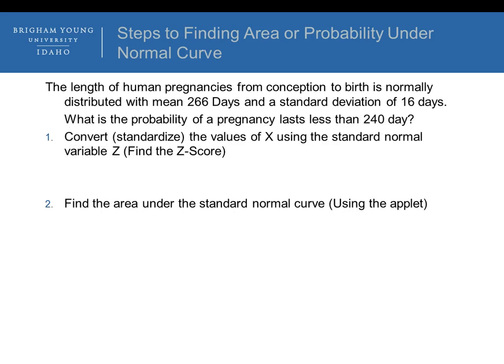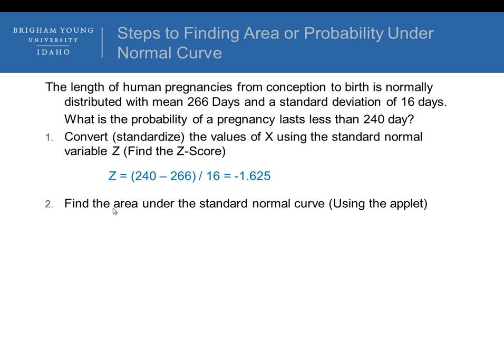Okay, so here's an example of how you can do this. The length of a human pregnancy from conception to birth is normally distributed with a mean of 266 days and a standard deviation of 16 days. What is the probability of a pregnancy that lasts less than 240 days? So step 1 is convert the value of x using the standard normal variable z. First, we calculate it by taking 240 minus the mean, which is 266 days, divided by the standard deviation, which is 16 days. When we solve for that, we get a z-score of negative 1.625.